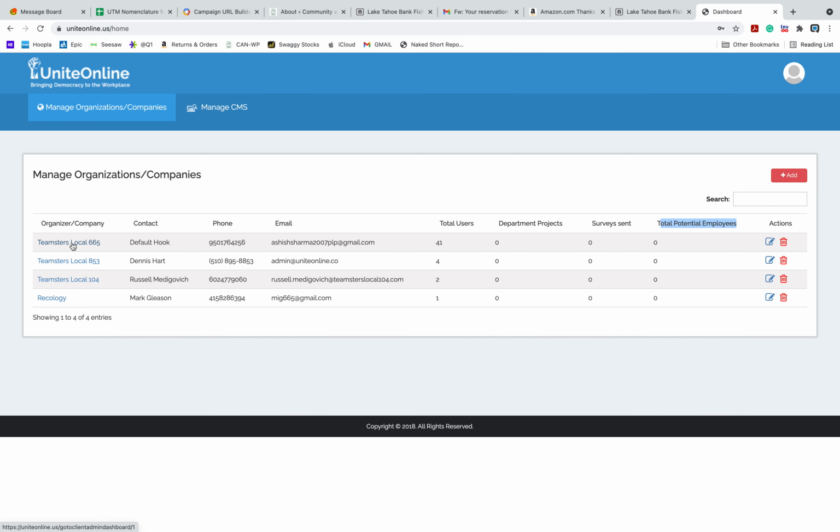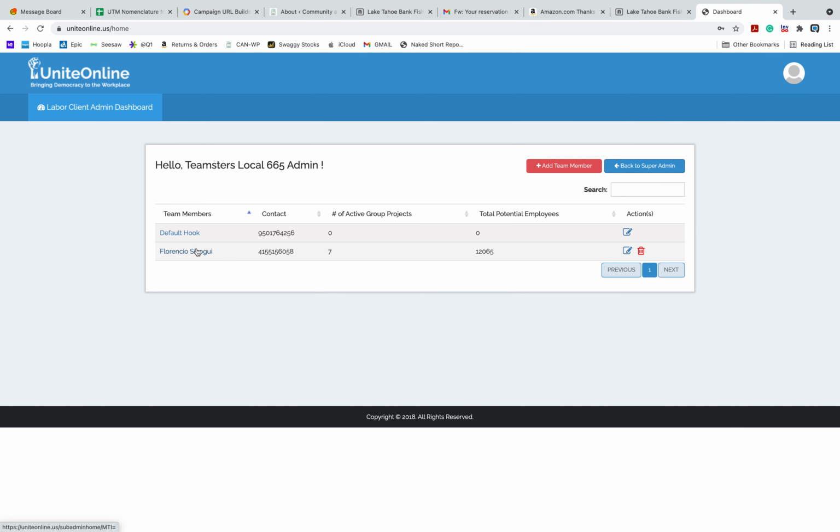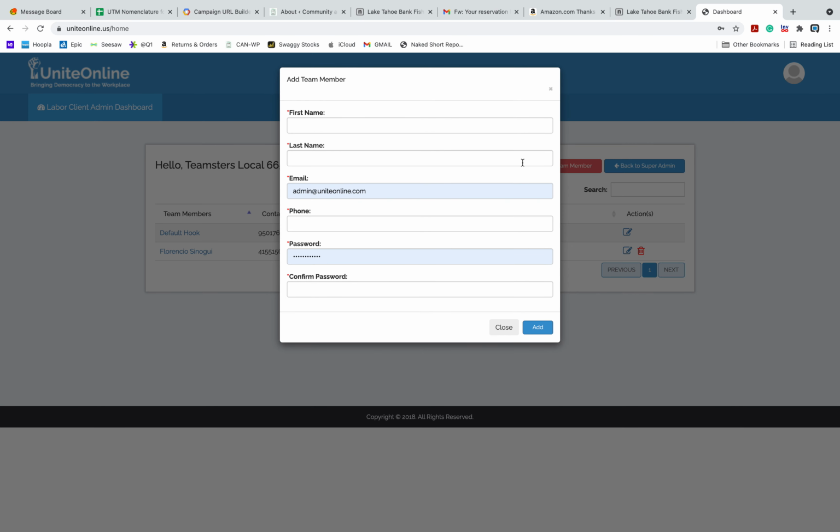So I'm going to click on this. It says here, hello, Teamsters Local 665 admin. If I wanted to add a particular person on my staff who is going to be organizing a group, we would say add team member, and put in their first and last name, their email, their phone, and a password that we would provide them.